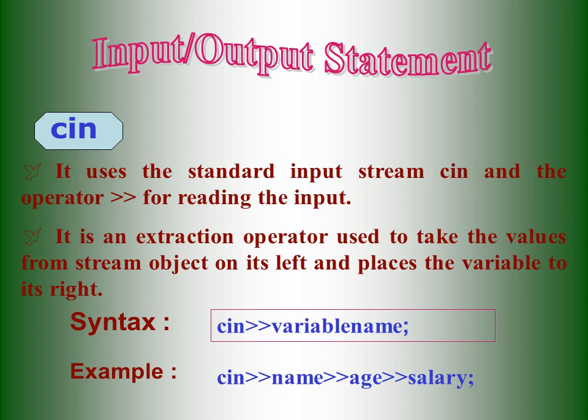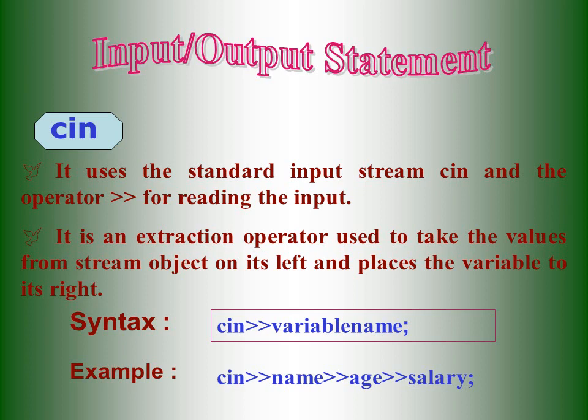Then let us see the basic formatted input and output statements in C++ programming. Why? Because the formatted output and input statements in C++ differ from C programming. In C programming, we use the scanf statement for input, but in C++ programming, we use cin as the input statement.